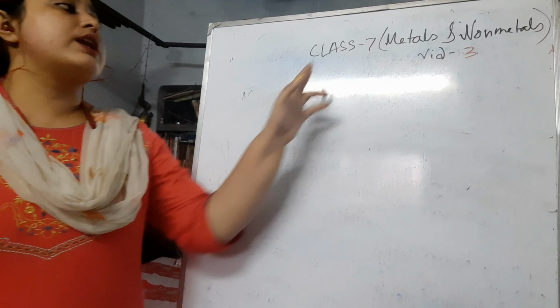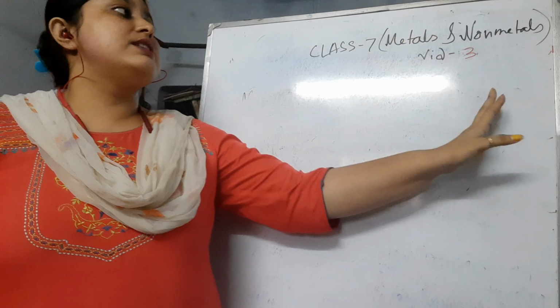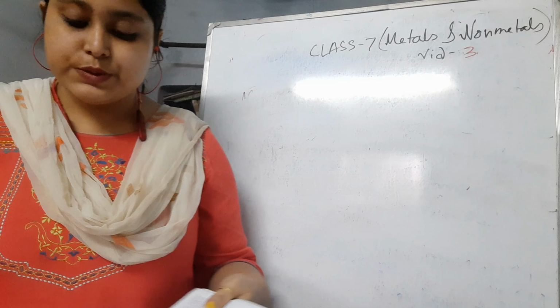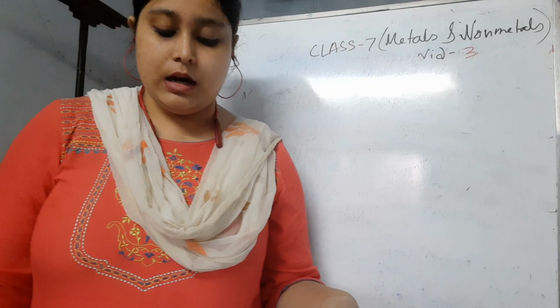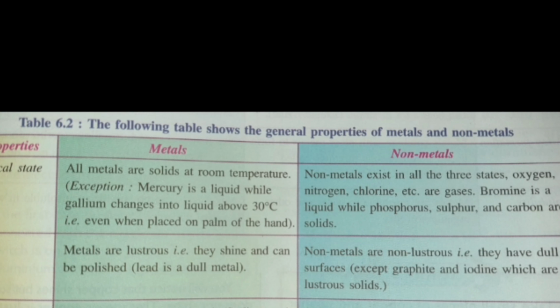This video is for class 7 chemistry. The chapter that I will continue today is metals and non-metals. This video is part 3. In this video we are going to discuss the differences between metals and non-metals on their properties, and let's check it. Here we will start with the general differences between the general properties of metals and non-metals.